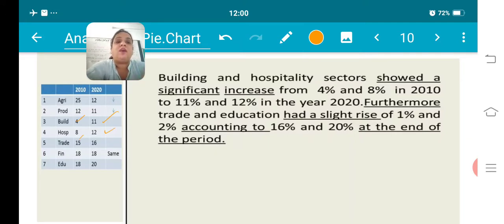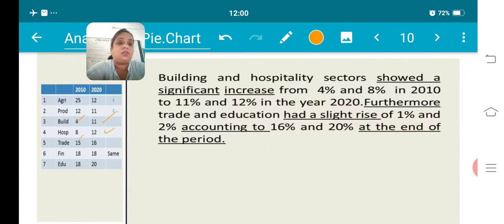So that we have written in this line: building and hospitality sectors showed a significant increase from 4% and 8% in 2010 to 11% and 12% in the year 2020.